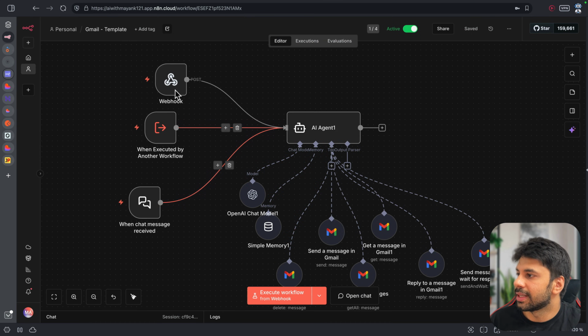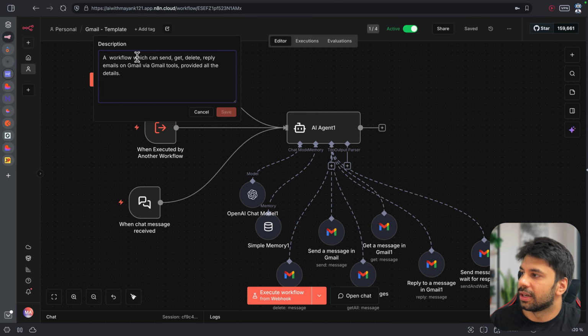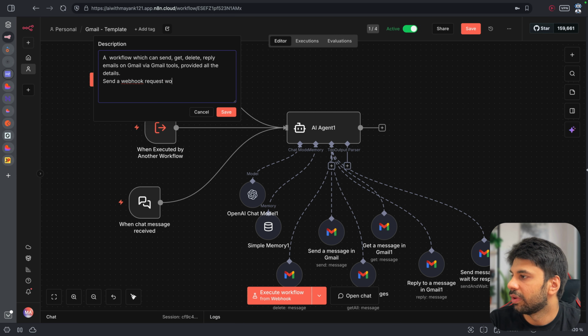Yeah, let it load and see. I just provided the same details. A workflow which can send, delete, reply to email, provided all the details. And I think it got the key as well, but let me add: send a webhook request with the chat input key, and the answer is in the output key, right?